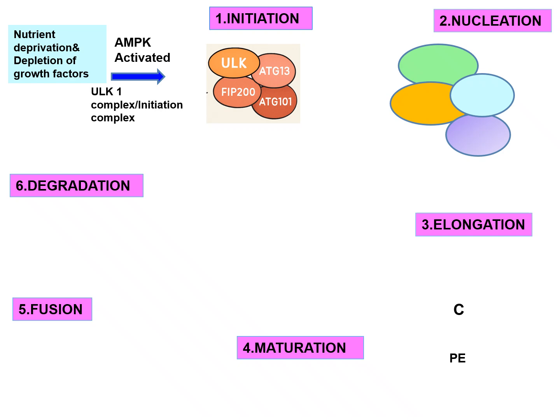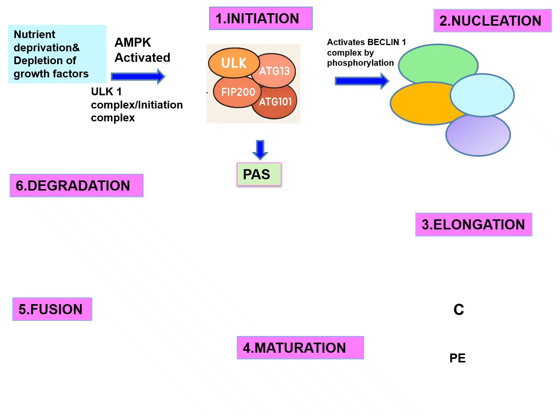What are they? It consists of ULK, ATG13, FIP200, ATG101. As I told you, ATG is nothing but autophagy genes. Once this complex is activated, it helps in the formation of the pre-autophagosomal structure. This ULK1 complex further activates another complex known as the Beclin-1 complex by phosphorylation.